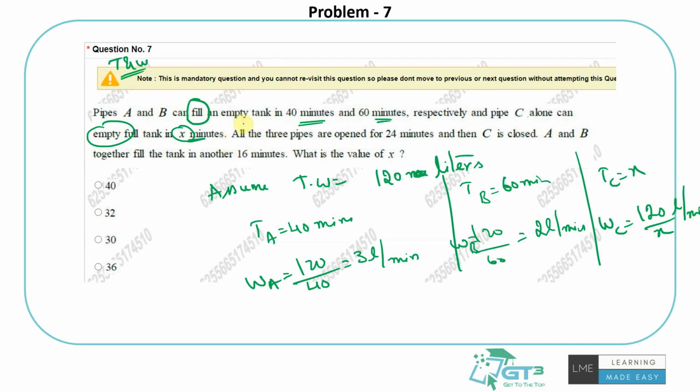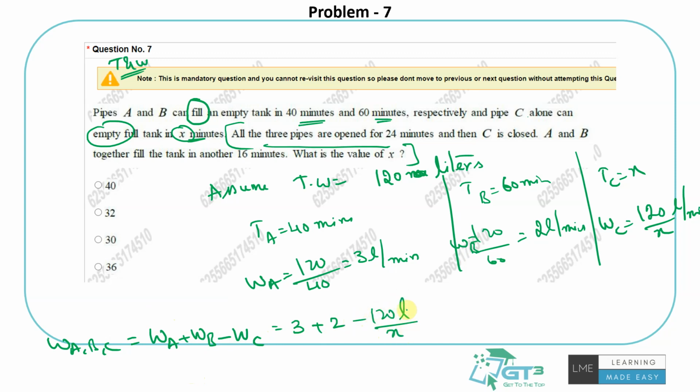So now let's come to the clue. The 3 work for 24 minutes. If all 3 work together, it will be like this. Because C is emptying, it's removing the water. A and B are filling the tank. So the net will be like this. 3 liters are filled by A, 2 liters are filled by B, but something is being removed by C. So it will be 5 minus 120 by X. How much time did they run together? 24 minutes. So it's 5 minus 120 by X into 24 minutes. Net they would have filled some liters of water, I don't know.